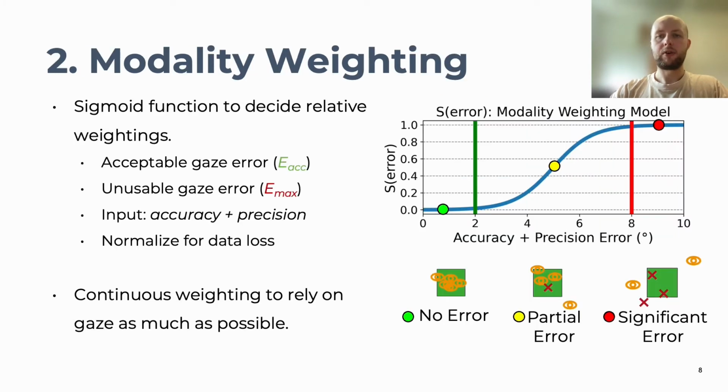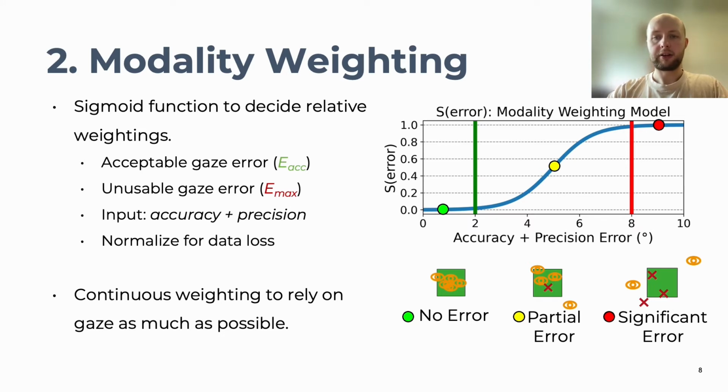So the second step involves deciding on whether the eye tracking signal is good enough for interaction or if it needs support from other modalities. And we use a continuous sigmoid function that outputs a number between 0 and 1 to decide the relative weighting between gaze and fallback modality. And as the input for this function, we use the sum of accuracy and precision error retrieved from the previous error detection model. And here we use a continuous function so that users can rely on gaze as much as possible, and also allowing lazier pointing with the fallback modality when using a combination of gaze and fallback.